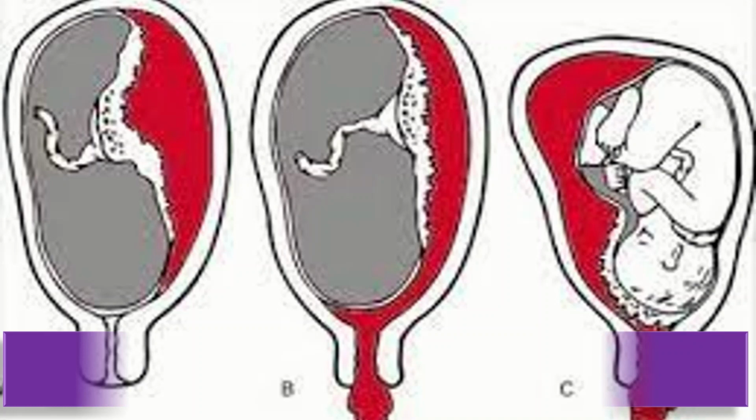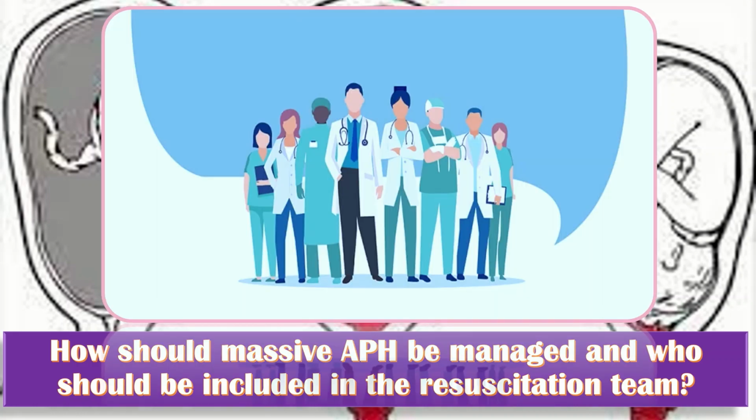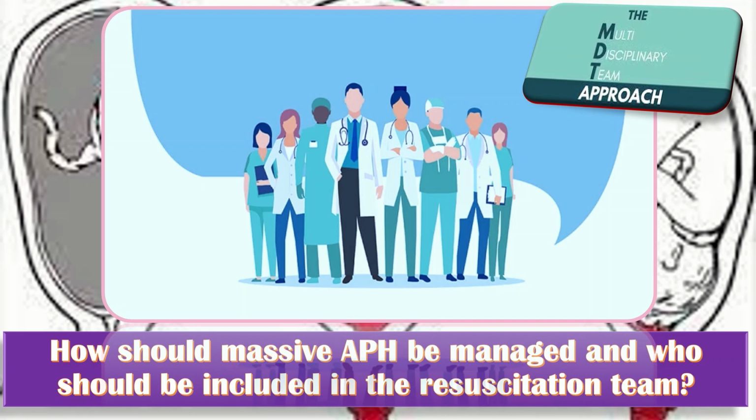Now, how should massive APH be managed, and who should be included in the resuscitation team? The management of massive APH should follow locally devised multidisciplinary team protocols for massive obstetric hemorrhage. The management team should include a consultant obstetrician, anesthetist, hematologist, and midwifery labor ward coordinator. Laboratory staff and portering staff should be alerted.